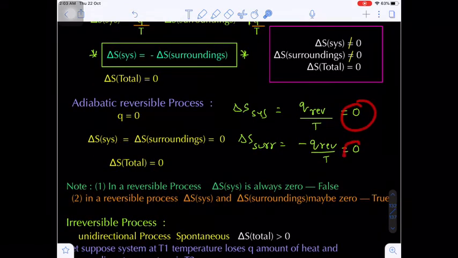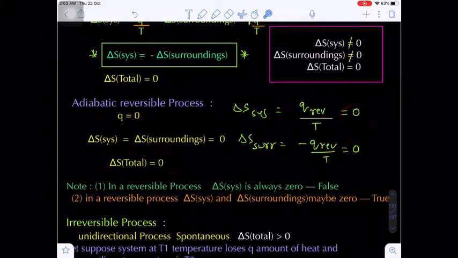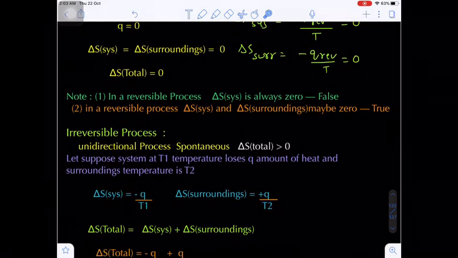Here delta S system is 0, delta S surrounding is 0, and total entropy change is also 0. This is very important. It is only for which process? Reversible process.